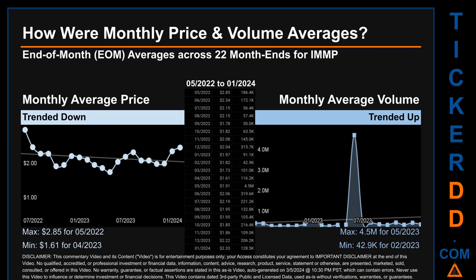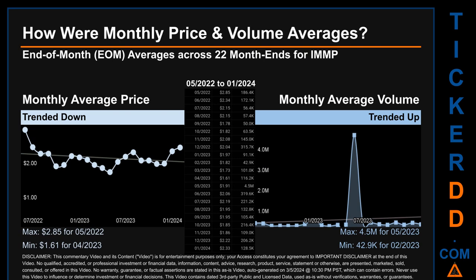How were price and volume averages for IMMP? Across 443 trading days, there were a total of 22 month ends, of which monthly averages for daily price and volume were calculated. Overall, monthly price average trended down while monthly volume average trended up.